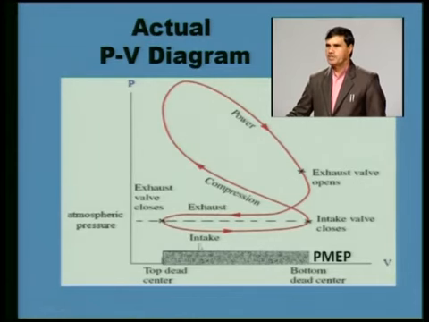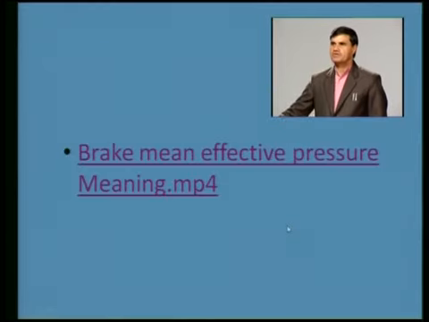The area which I plotted here is the pumping mean effective pressure, and it is negative. So the mean effective pressure which we obtained with the help of this was the MEP, the mean effective pressure, equal to this. The rectangle which I plotted is the pumping mean effective pressure, and it is negative. Always we want to reduce this one. The upper one we want to increase, and this one we want to reduce.